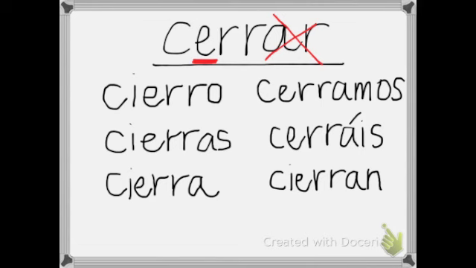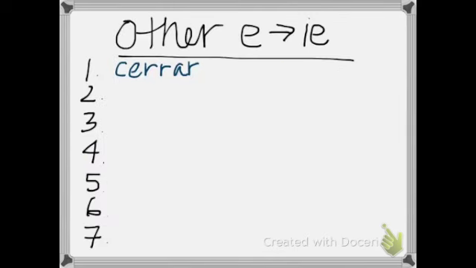So here all of your conjugations are. The important thing to remember about E to IE stem changers in the present tense is that these are the forms that actually stem change. So here you can see the E to IE stem. Okay, the ones that don't change are going to be your nosotros and your vosotros. Okay, these are also referred to as boot verbs or shoe verbs because in the conjugation chart they look kind of like a boot.